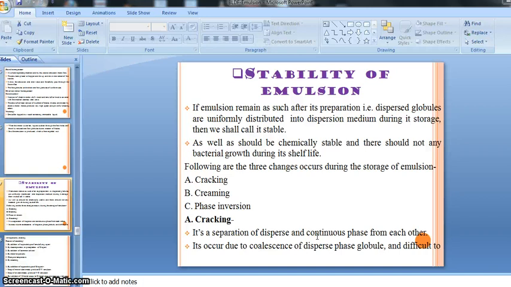But in cracking there is a separation of two phases. After the preparation of our emulsion, the two phases are mixed, but during long storage there is a chance of changes like cracking, in which the two phases of the emulsion separate.